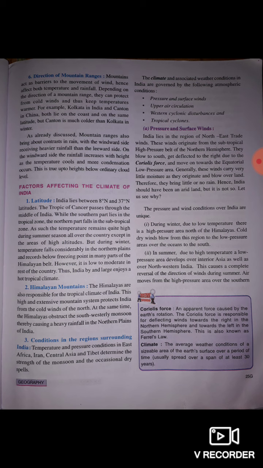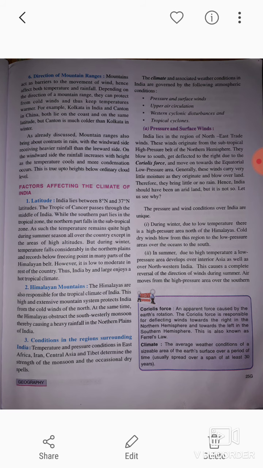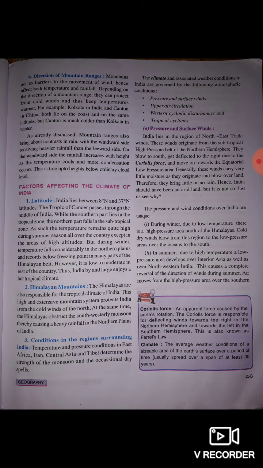Let's discuss pressure and surface winds. India lies in the region of northeast trade winds. These winds originate from the subtropical high pressure belt of the northern hemisphere. So the pressure and wind conditions over India are unique.